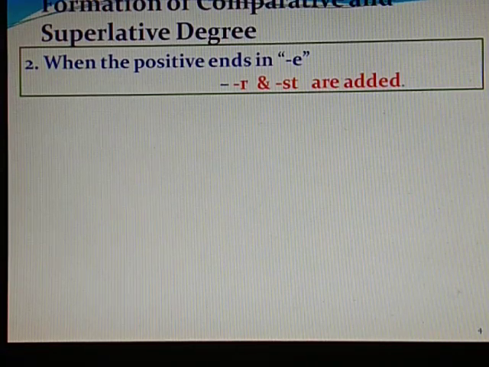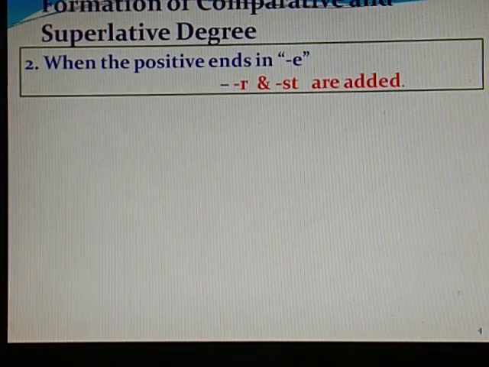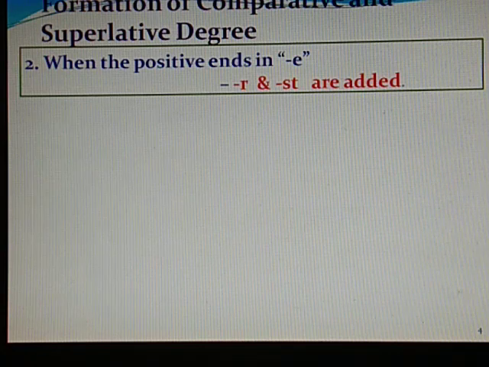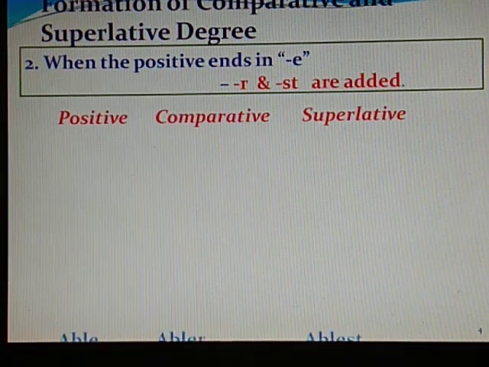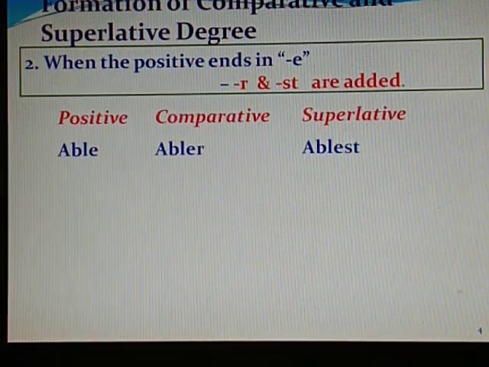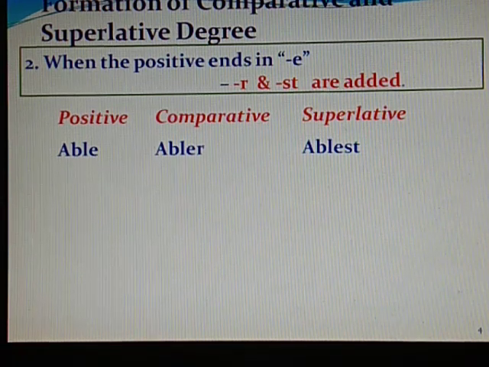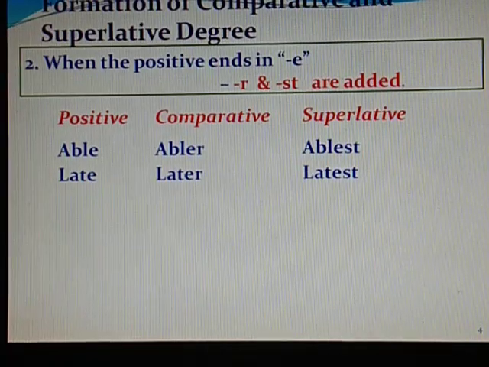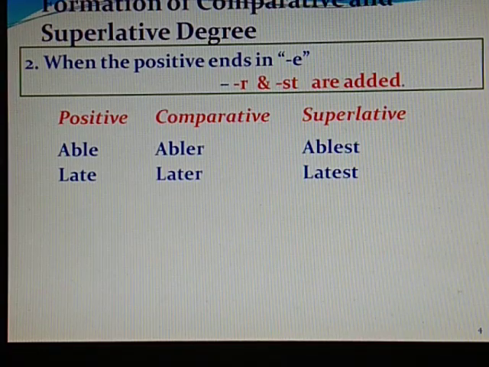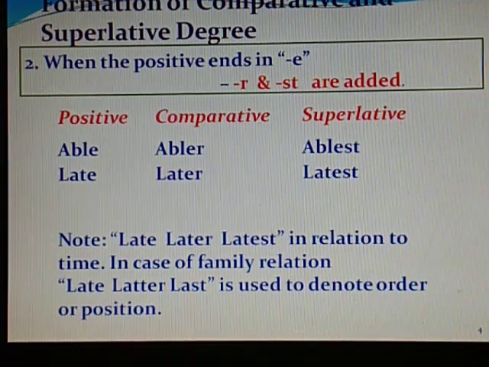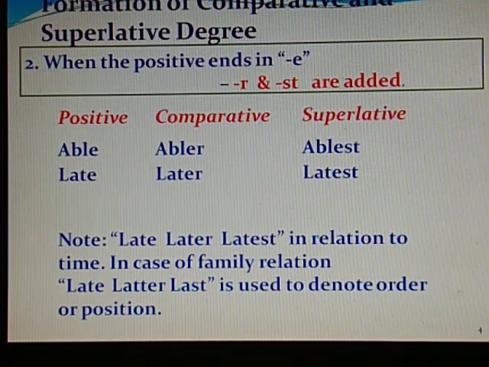When the positive ends in E, we add R or ST at the end. Like able, it is ending with E, so we use abler, ablest. Late, later, latest. Now late, later, latest is used in relation to time.